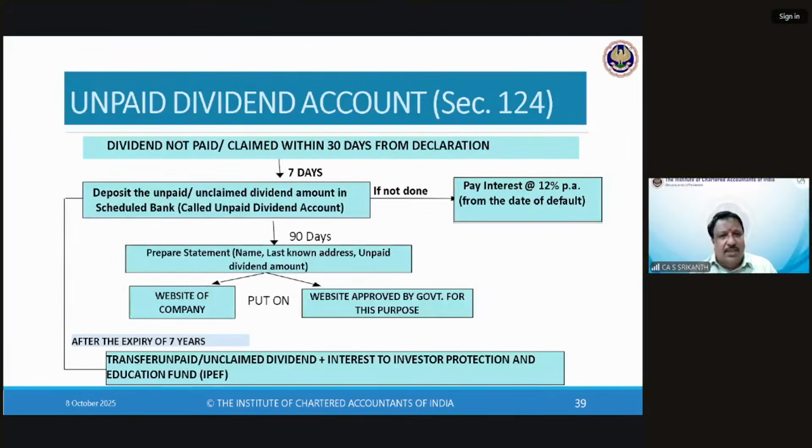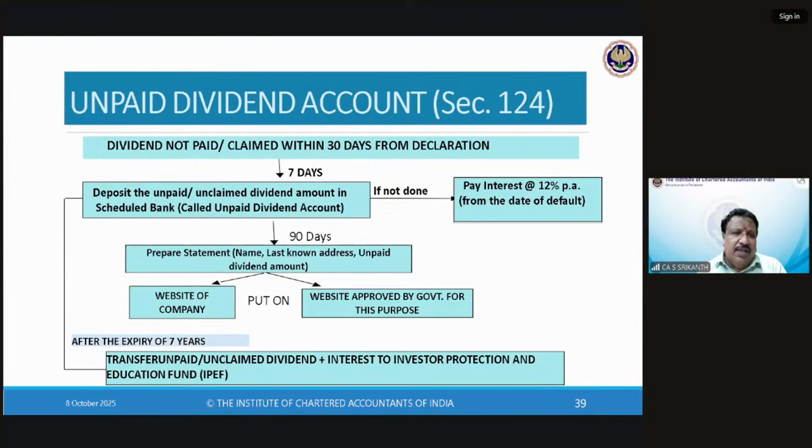Within 7 days, this has to be transferred. So you have to remember these number of days. It's not very difficult to remember, but you can try to remember, which is 7 days from the end of 30 days. Then, once it's transferred, it lies there for quite some time.